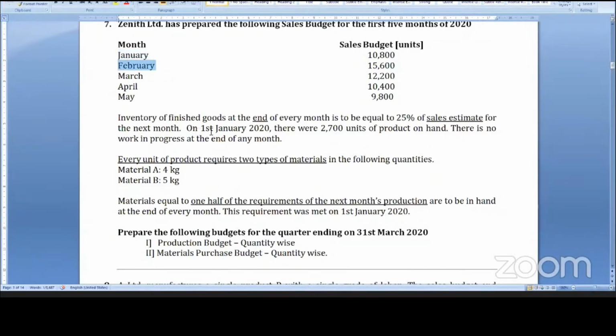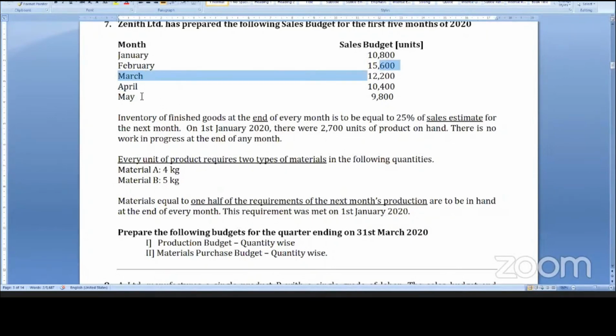January opening stock is given. February opening stock is January closing stock. March opening stock is February month closing stock. April opening stock is March closing stock, and so on. Correct? So that you will get sales plus closing stock minus opening stock. That will give you the answer.